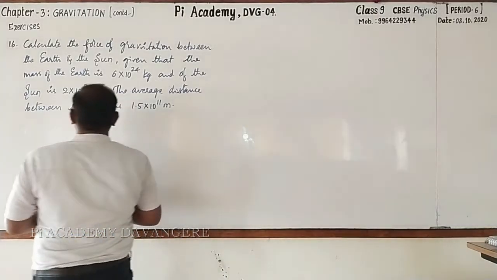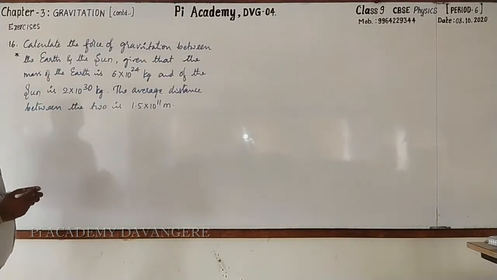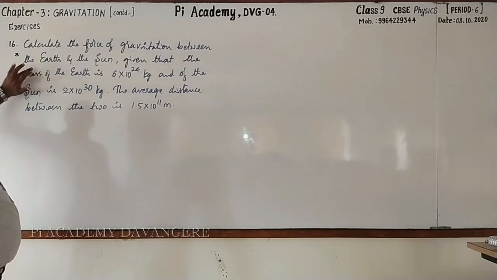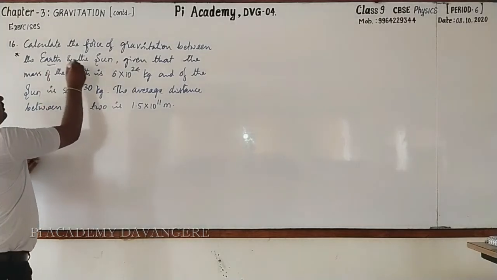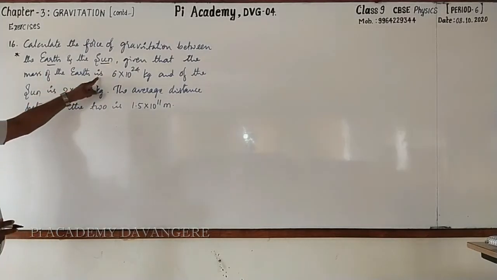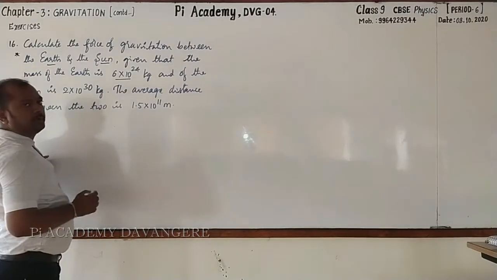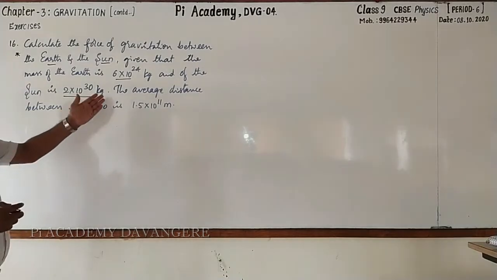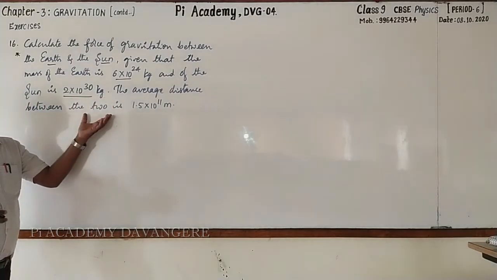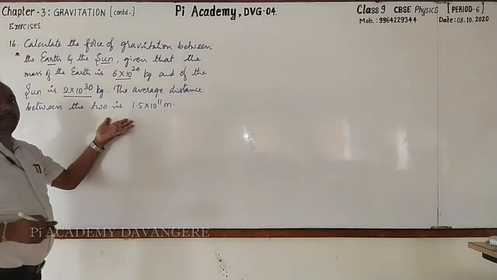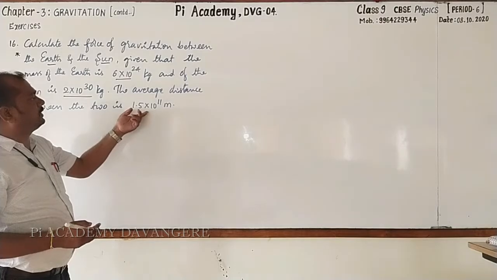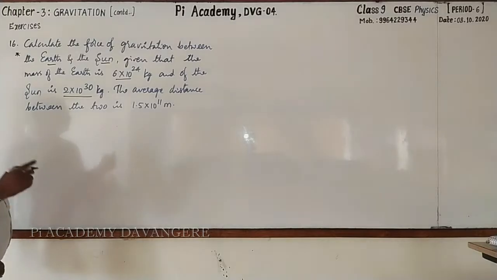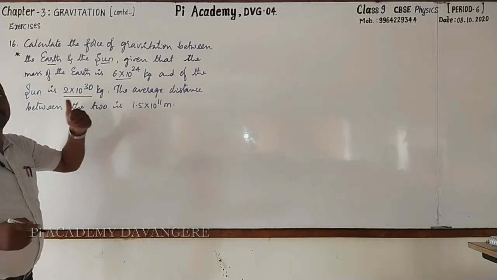Yes, students, go through this. 16th one. Calculate the force of gravitation between the earth and the sun. Given that mass of the earth is 6 into 10 raised to the power 24 kg and that of the sun is 2 into 10 raised to the power 30 kg. The average distance between these two is 150 million, that is 15 crore kilometer, can be written as 1.5 into 10 raised to the power 11 meter. Okay, let's go for calculating. Pausing the video, copy the statement, then you can start writing with me.